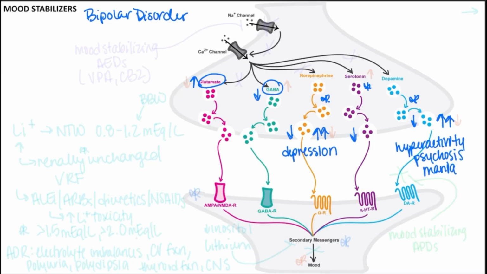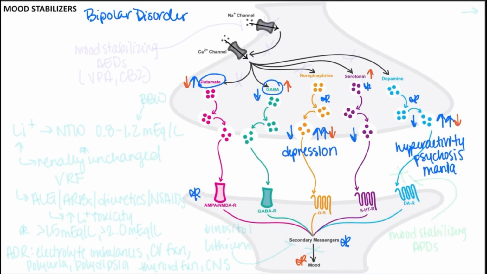And then just keep in mind that downstream, these neurotransmitters at either appropriate or inappropriate levels are released to act upon their respective receptors and signal through secondary messengers to lead to either mania, hypomania, depression, etc. Now, if these neurotransmitter levels can be normalized, so if we can decrease glutamate, we can decrease norepinephrine, decrease dopamine, and increase serotonin and GABA, mood can be stabilized and maintained to avoid any manic, hypomanic, depressive, or mixed episodes.